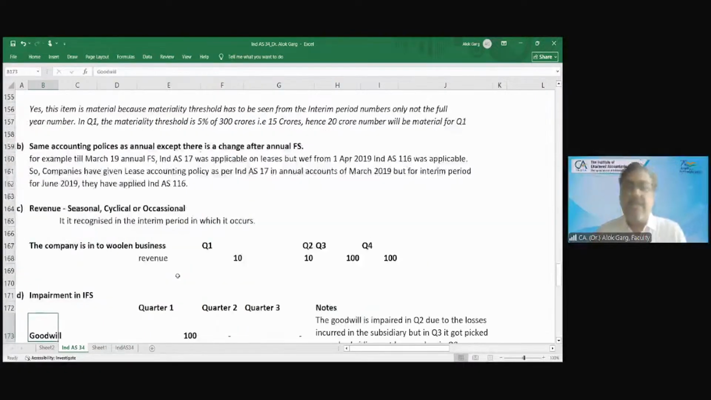Same accounting policies as annual, except where there is a change after the annual financial statement. This we have discussed. Ind AS 116 leases, right?